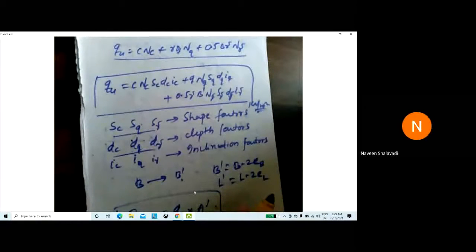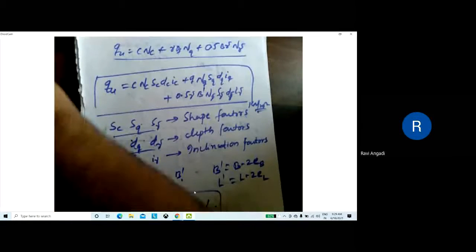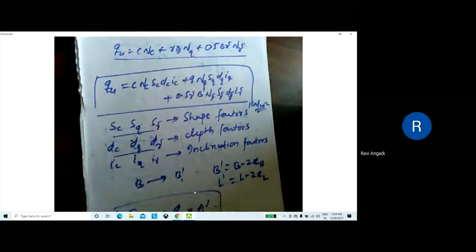Yes, sir. Okay, this is about the effect of eccentricity, and this is also there for your IA. It is included in IA. The question will be: write the effect of eccentricity for the foundation.